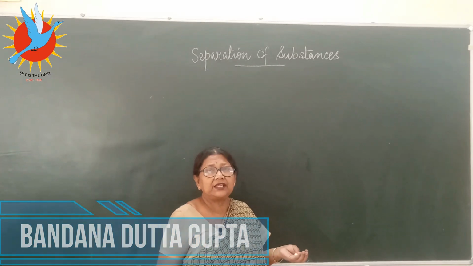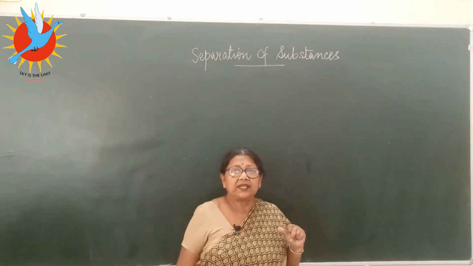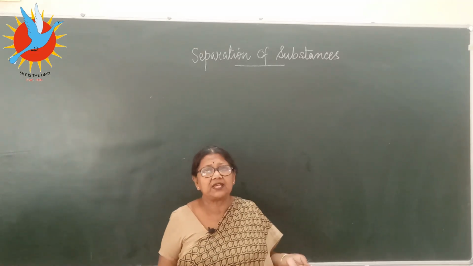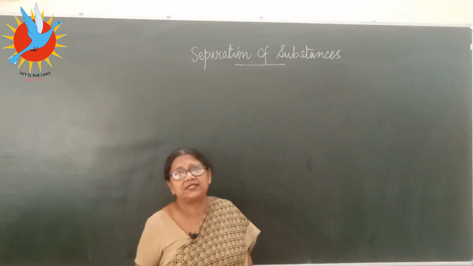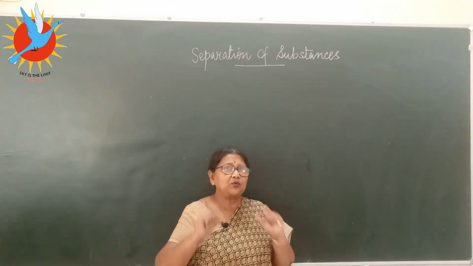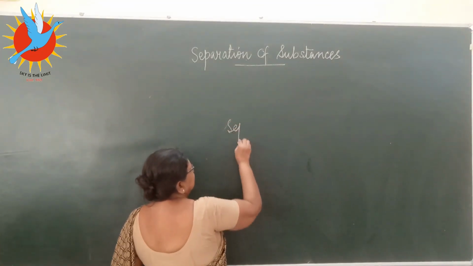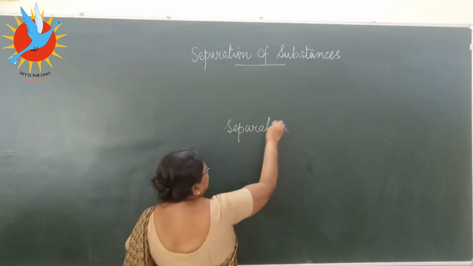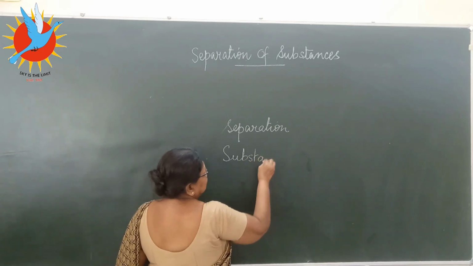This will be our third chapter. First we finished matter. Second one was you have done the change, physical and chemical change, the previous class we had. And now the third chapter, separation of substances. Okay, the two main words here, one is separation and the other one is the substance. We have to first get into these two words.